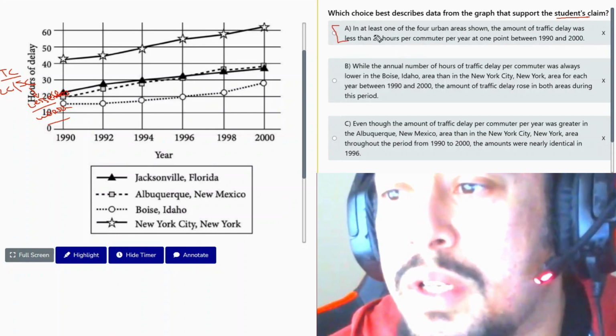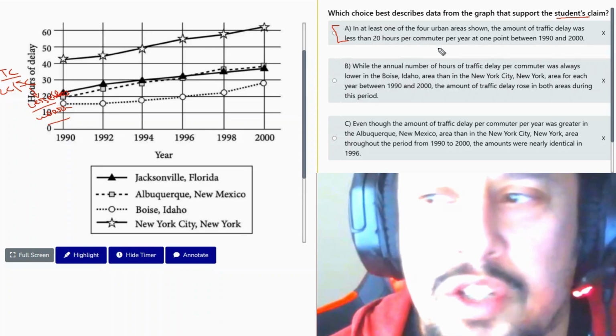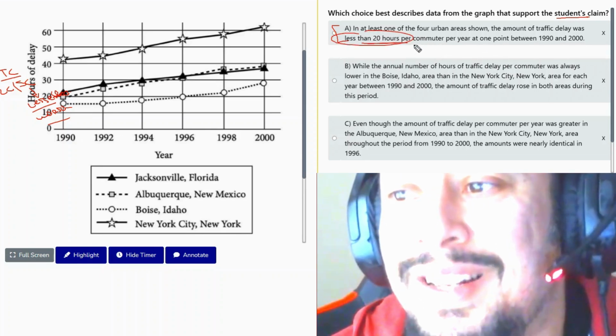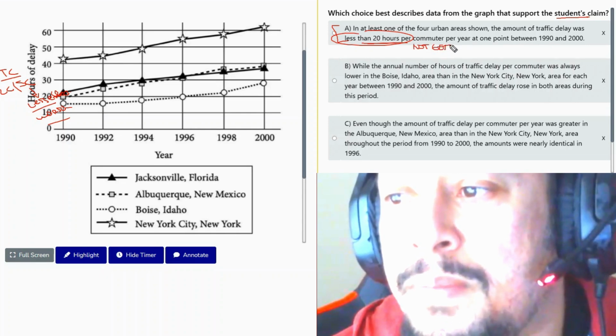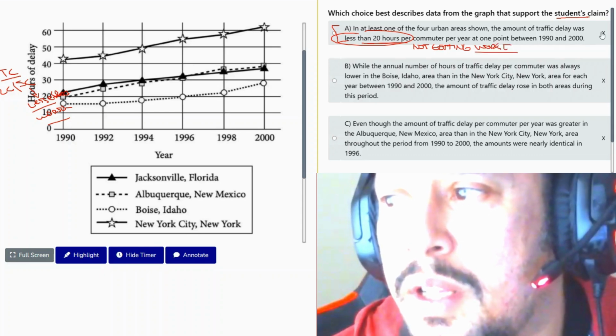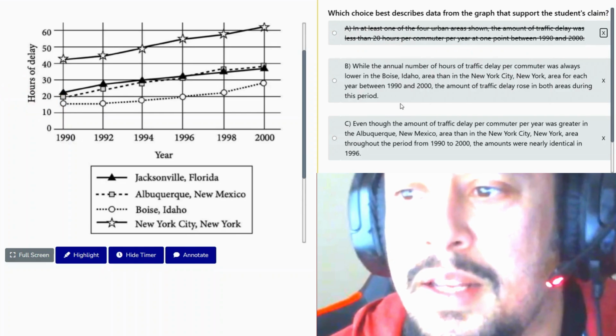A doesn't show us it's getting worse. A shows us that it's actually kind of not bad. The amount of traffic delay was less than 20 hours. So this shows us it's not getting worse. So answer A is no good here. So we're going to eliminate answer A. It doesn't support the text that it is getting worse.